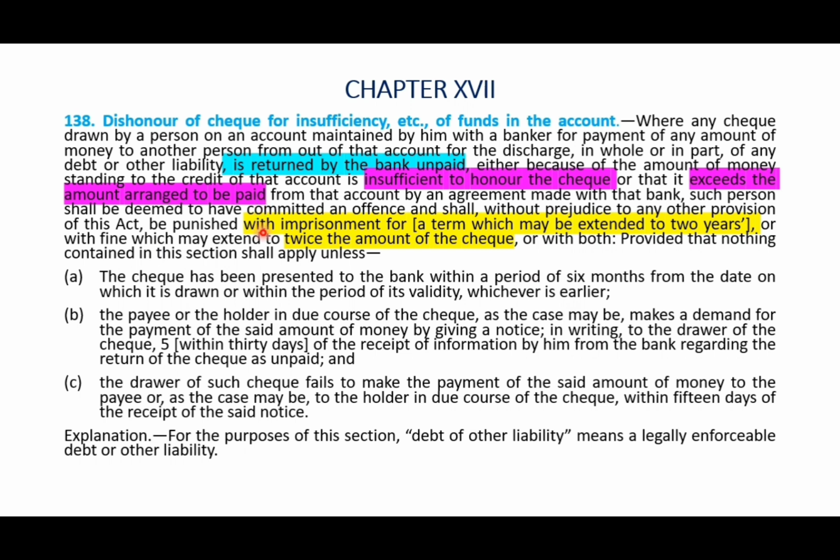And for this, the punishment is provided as imprisonment for a term which may extend to 2 years, and also fine which may extend to twice the amount of check. So this you have to be very clear. Also, you have to know about this proviso, that is the check has to be presented to the bank within a period of 6 months from the date on which it was drawn, or within the period of its validity, whichever is earlier. Okay, or else it cannot be said to be the dishonor. So you have to present the check within a period of 6 months from the date on which it was drawn, that is the date on which it was made.